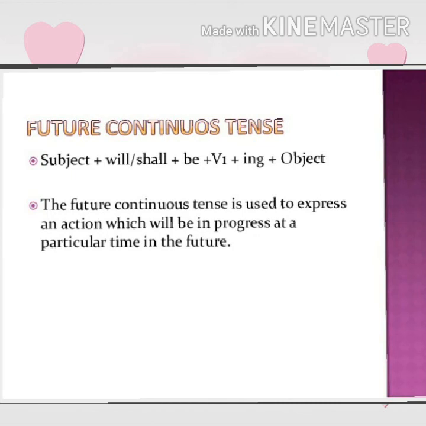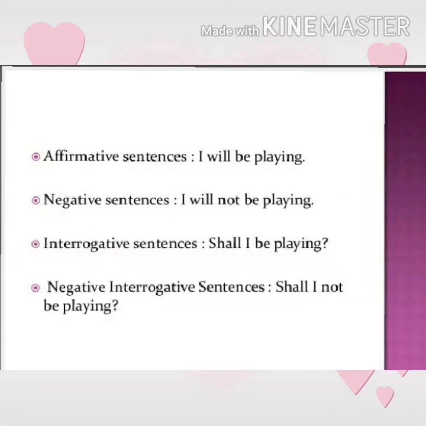Now let's move on to future continuous tense. Here is the structure to form future continuous sentence. First we have to use subject plus will/shall plus be plus first form with ing plus object. The future continuous tense is used to express an action which will be in progress at a particular time in the future.